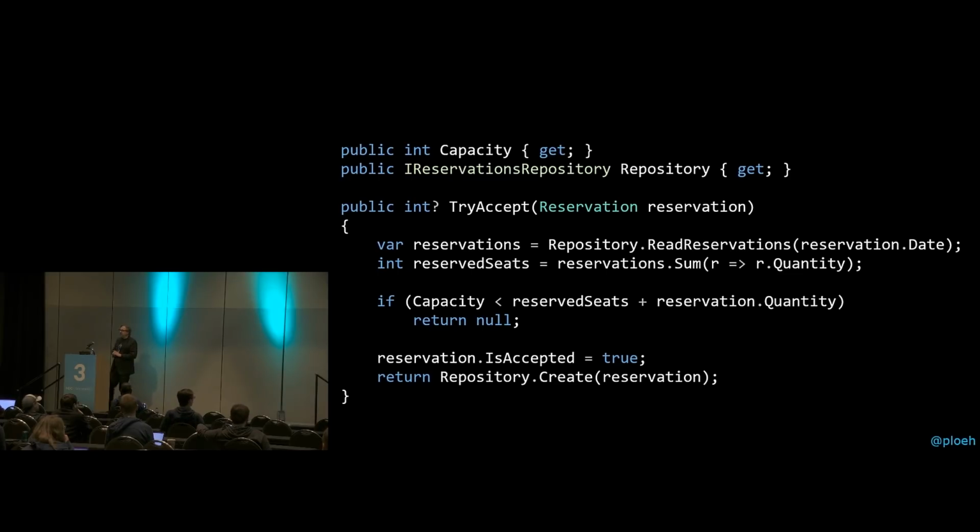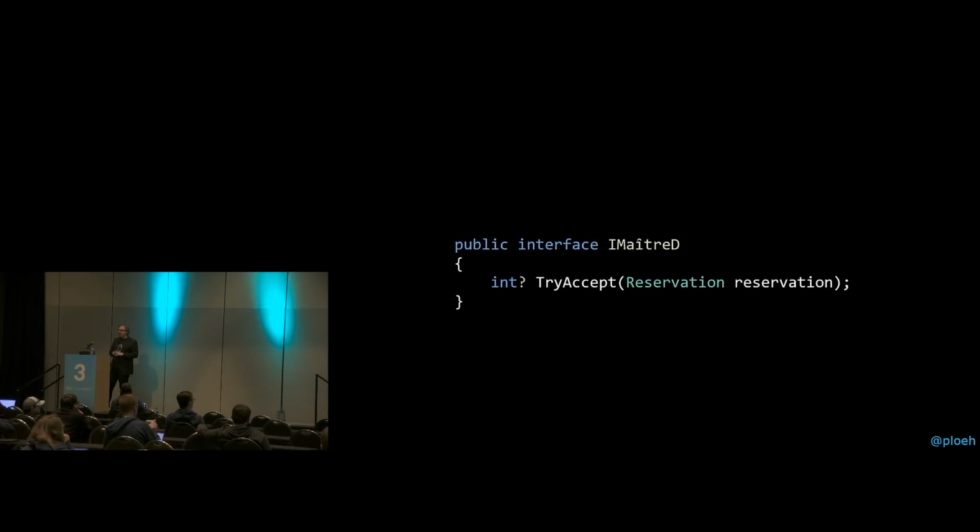So if you're doing a little bit of domain modeling, maybe you say, well, okay, that TryAccept thing looks like it's a concept. So maybe we can amplify that by defining an interface called IMaitreD. Maître d' is basically just French. It means the head waiter. That's typically the role in a restaurant that makes decisions on whether or not to accept the reservation. So a little bit of domain-driven design here. We're adopting the ubiquitous language of the domain that we're working in.